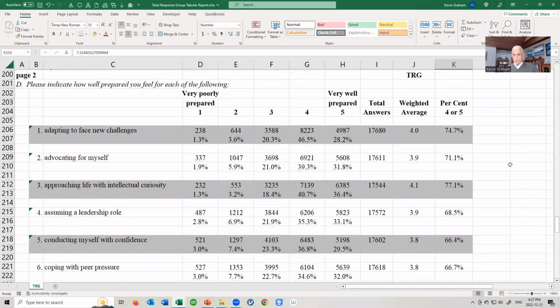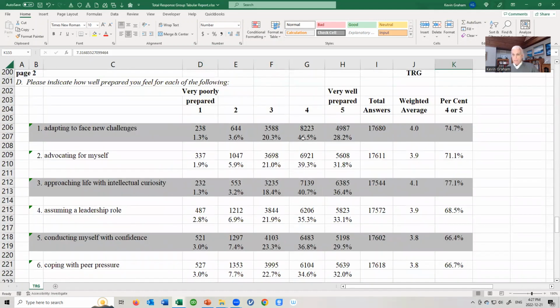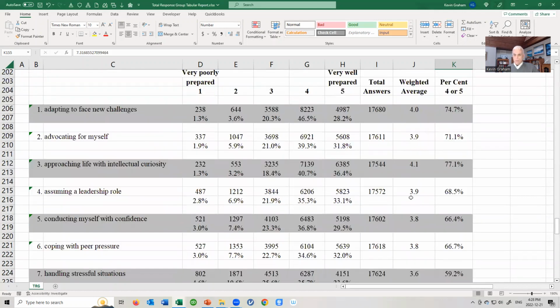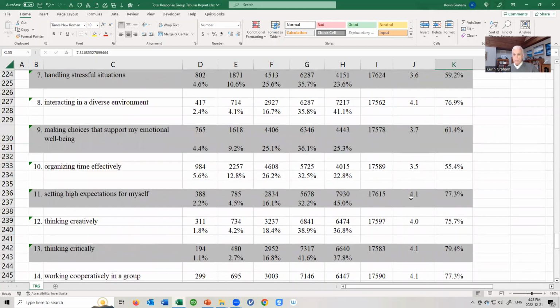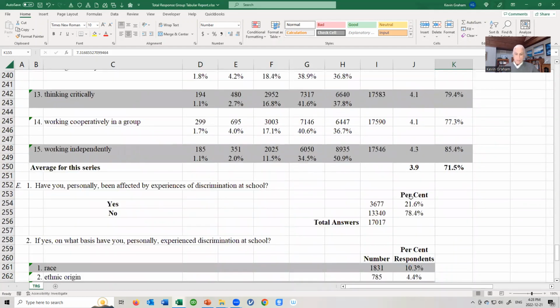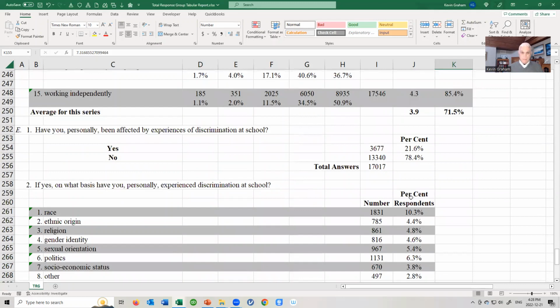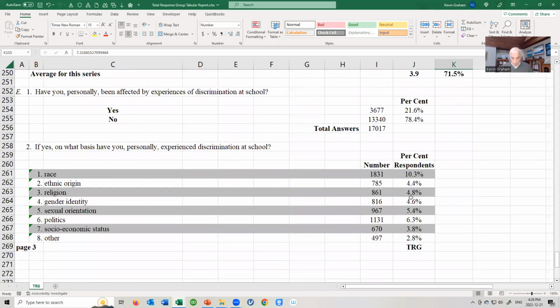Next section, how well prepared do you feel you are for each of the following? It's a very poorly to very well prepared scale from 1 to 5. So we're back to the percent 4 and 5 and the weighted average scores all the way through 15 measures. I'm scrolling quickly. Sorry, but you have access to this file. It's only a 3-page file. Have you personally been affected by experiences of discrimination? We've made comparisons here, and we've got a full set of graphs crossed by the type of discrimination that you've been affected by.